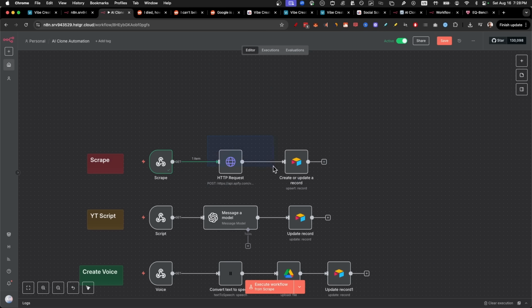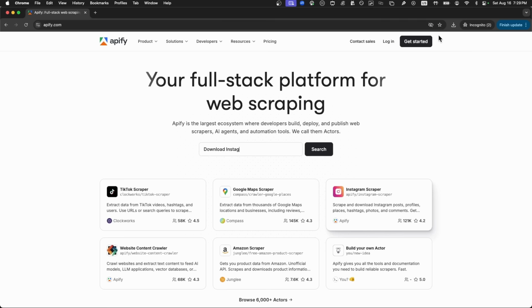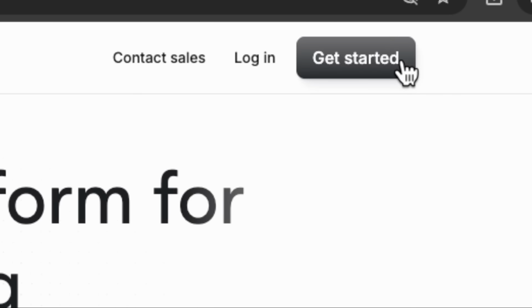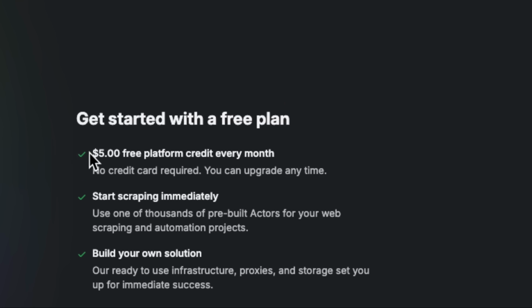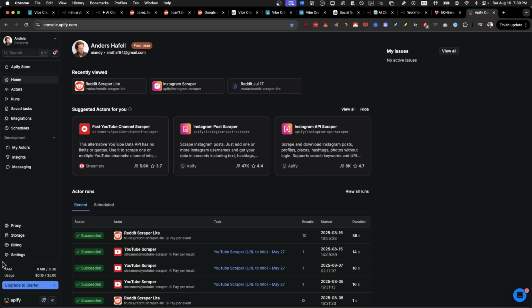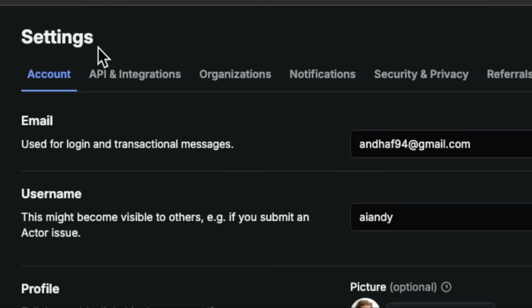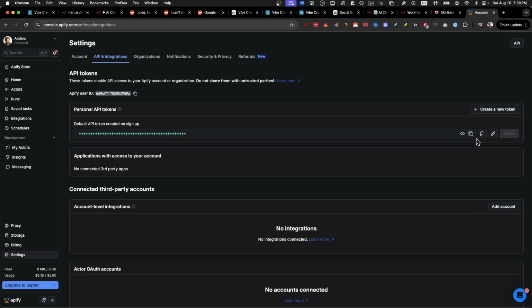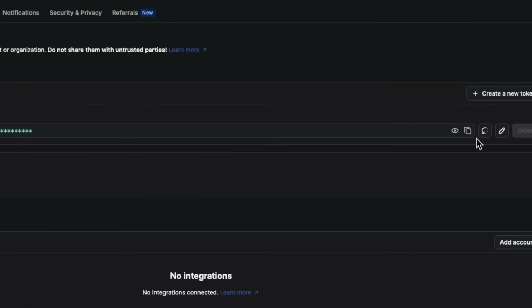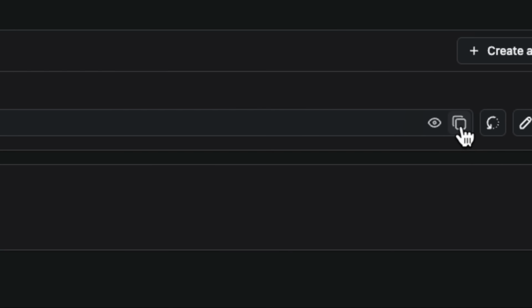So how you set up this automation: just go to apify.com and click on Get Started. It's completely free to join and you get 5 credits per month, which is enough to scrape a lot of things. Now that you're on the inside, just click on Settings, click on API and Integrations. And here on the right, just copy your personal API token by clicking here.